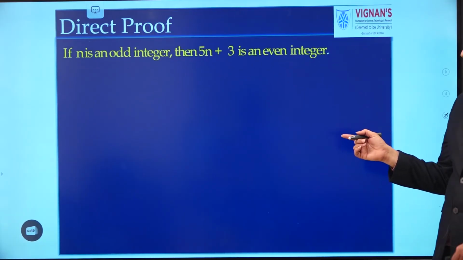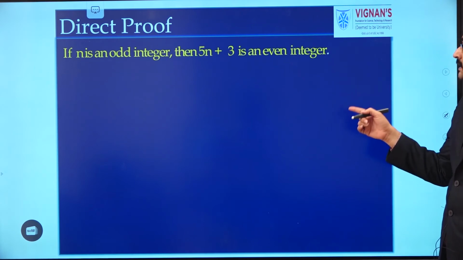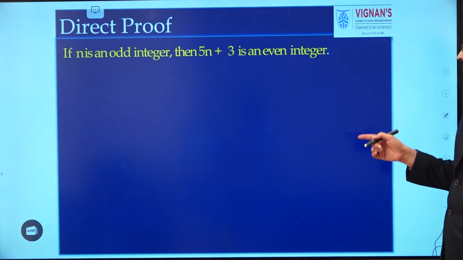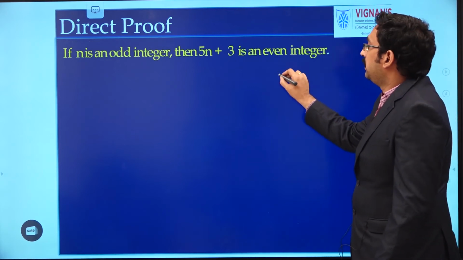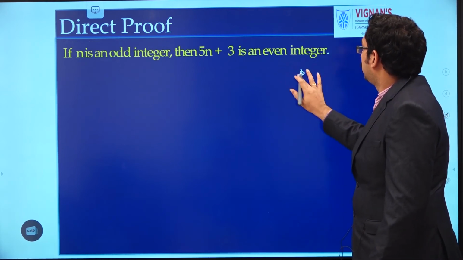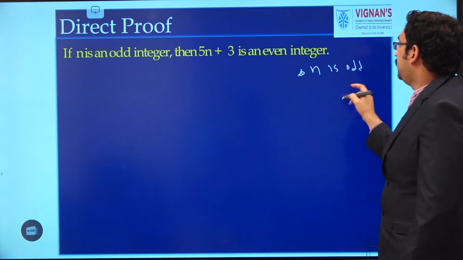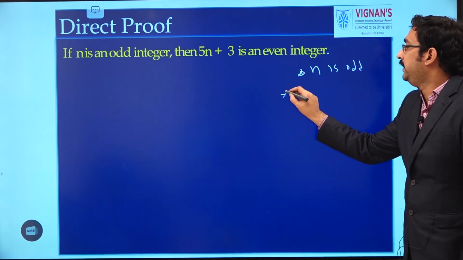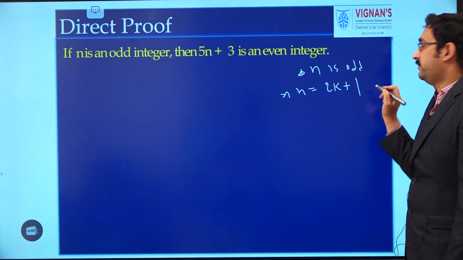See one more example. Here what we have to prove is, if n is an odd integer, then 5n plus 3 is an even integer. That we have to prove. So assume n is odd. By the definition of odd integer, we can write n equals 2k plus 1.